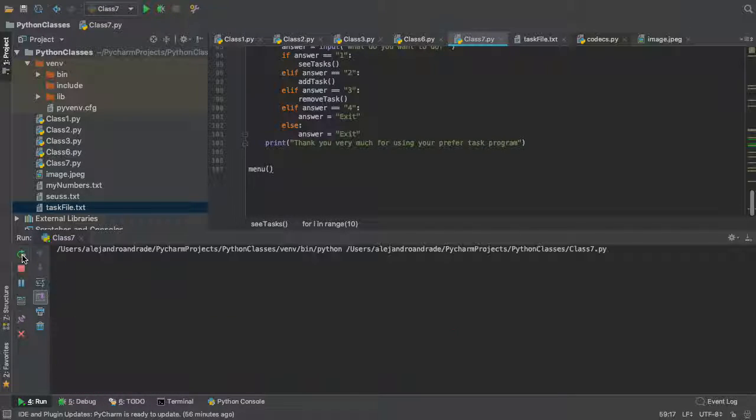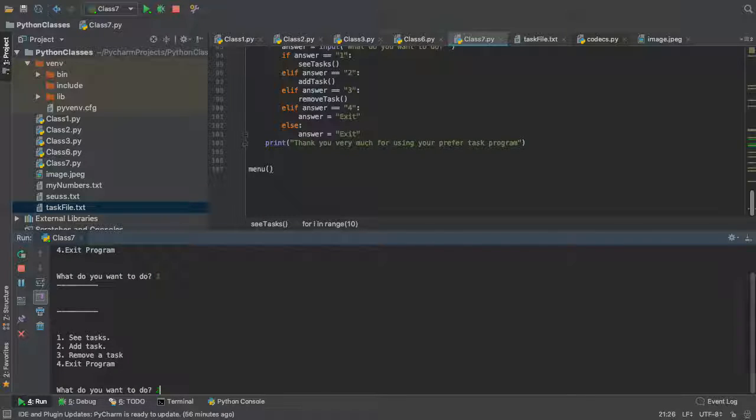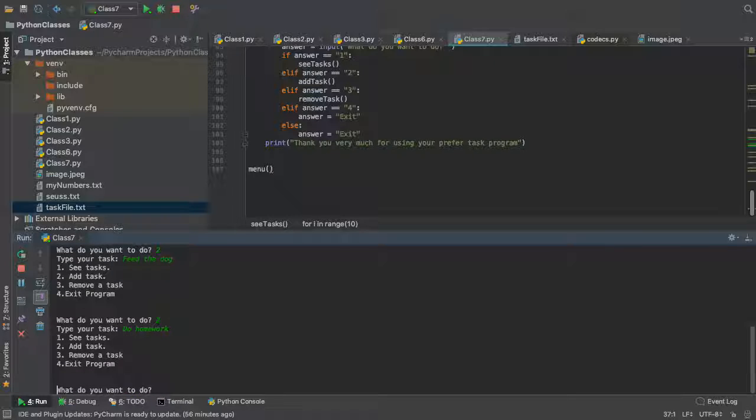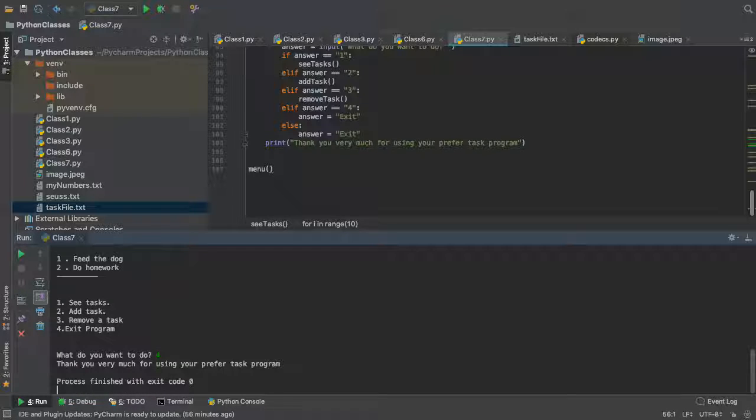I'm just gonna stop this, clean again, and then we can create some task. Feed the dog. We're gonna create one, do homework, and then we do see tasks, right? Feed the dog, do homework. Let's just exit the program, and then let's see what happens.